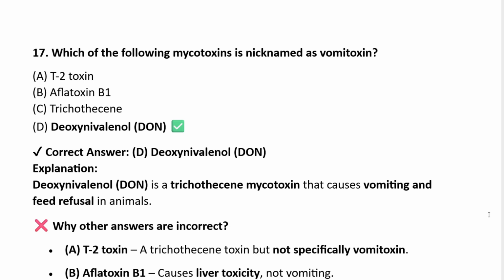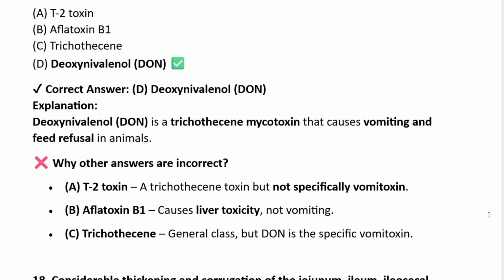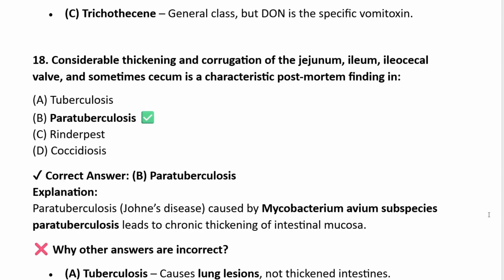Why other answers are incorrect? T2 toxin is a trichothecene toxin but not specifically vomitoxin. Aflatoxin B1 causes liver toxicity, not vomiting. Trichothecene is the general class, but DON is the specific vomitoxin. So the correct answer is deoxynivalenol.